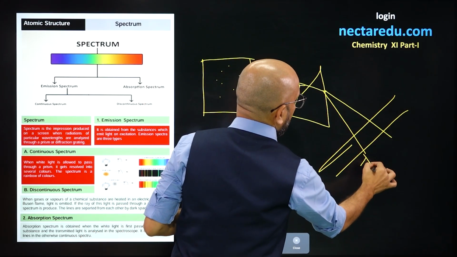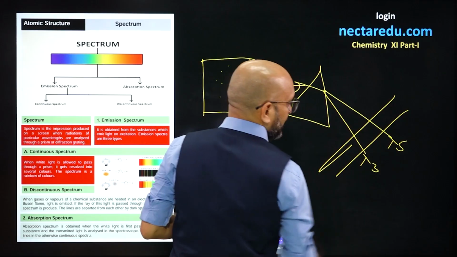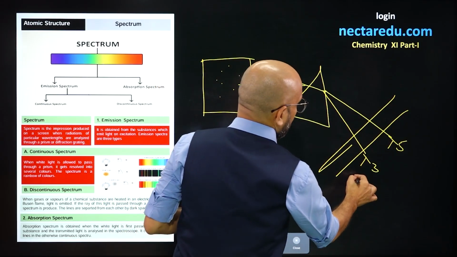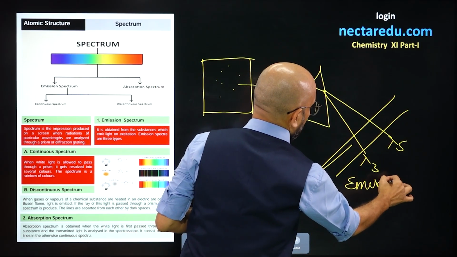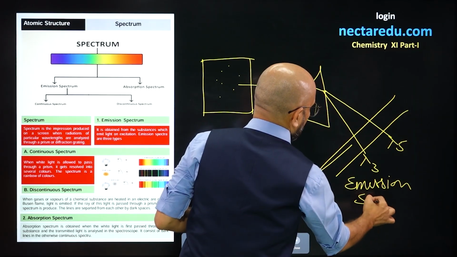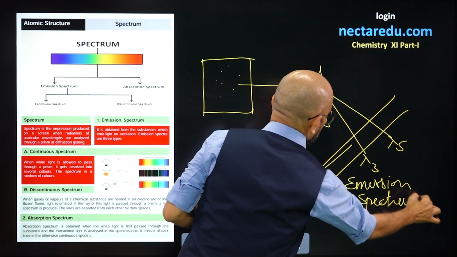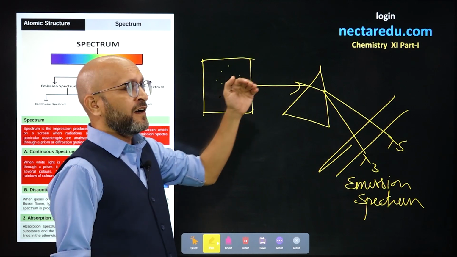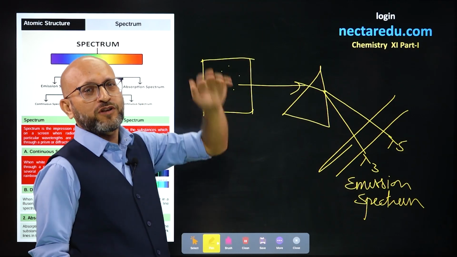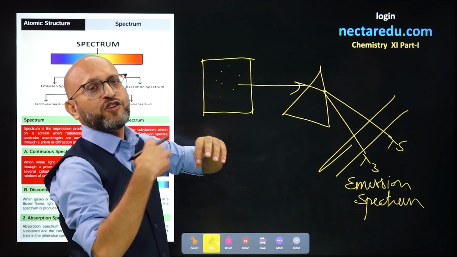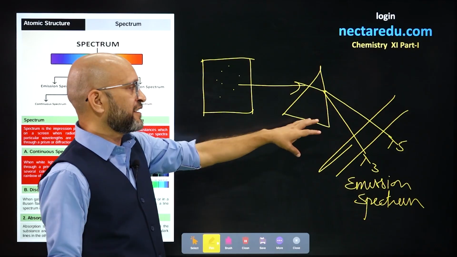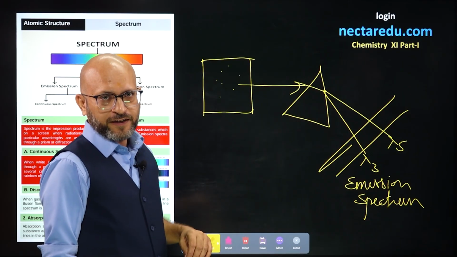This spectrum will have the absorbed wavelengths, let's say lambda 3 and lambda 5. This will be known as emission spectrum, because electrons went back to the original orbit and energy was emitted.